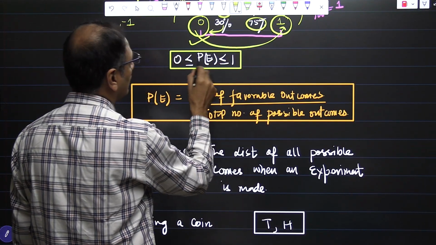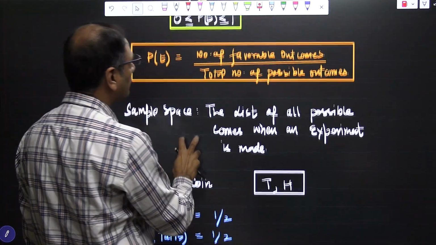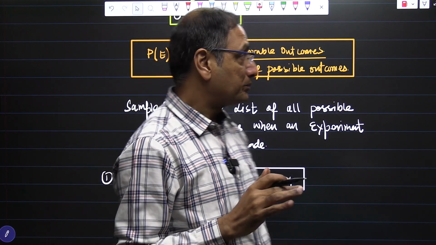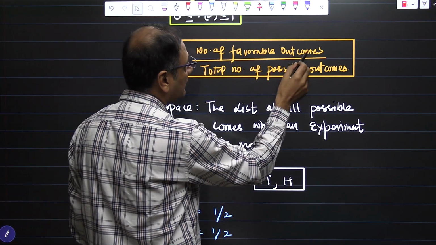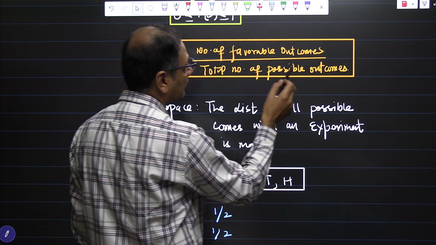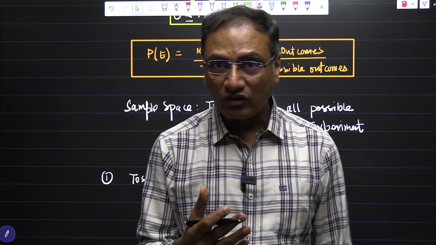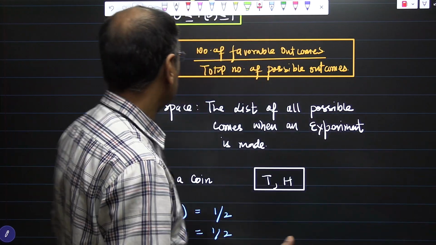So probability always lies between 0 and 1, where 0 and 1 are included. So how is probability calculated? We have a general formula: the probability of an event is the number of favorable outcomes upon the total number of possible outcomes. Favorable means what we are looking for. Total means the total possible outcomes.